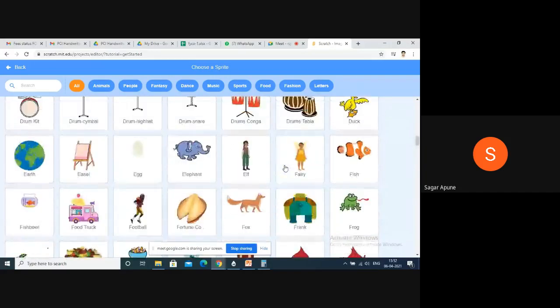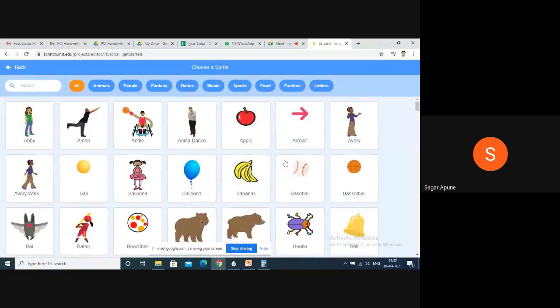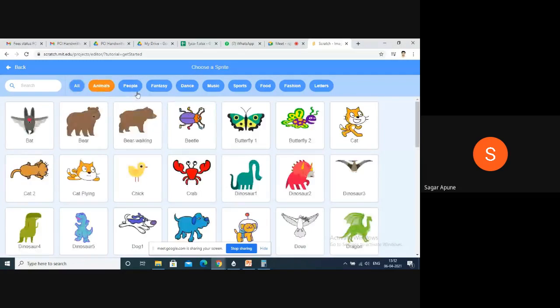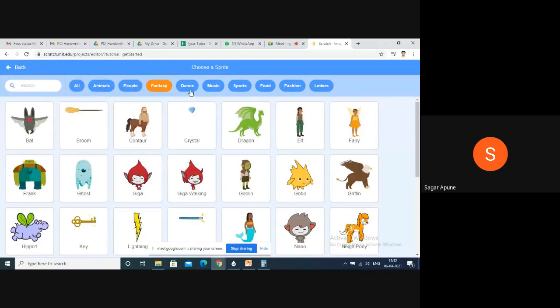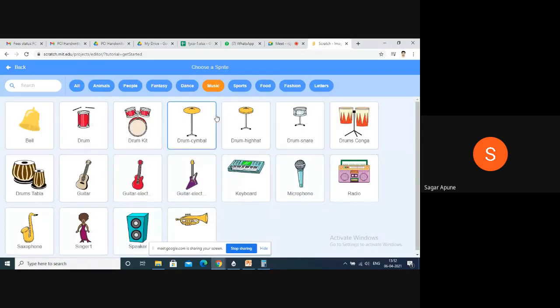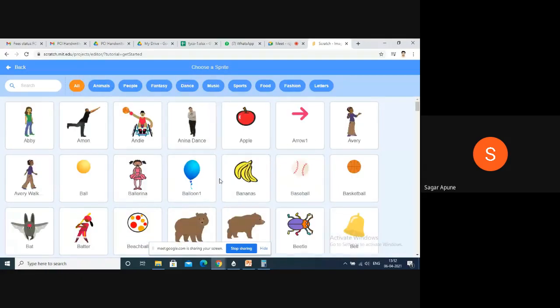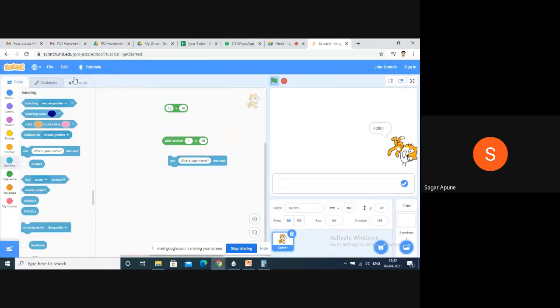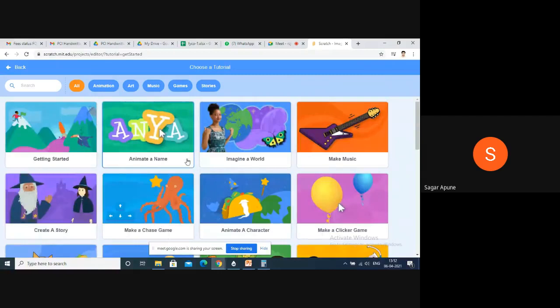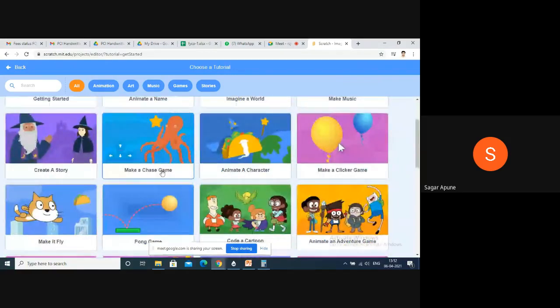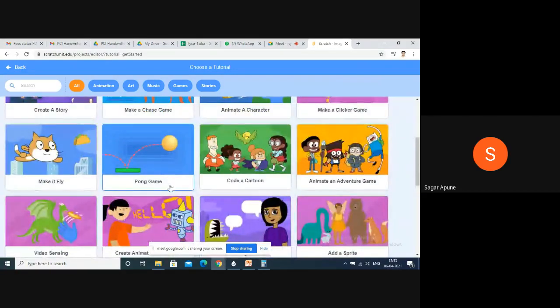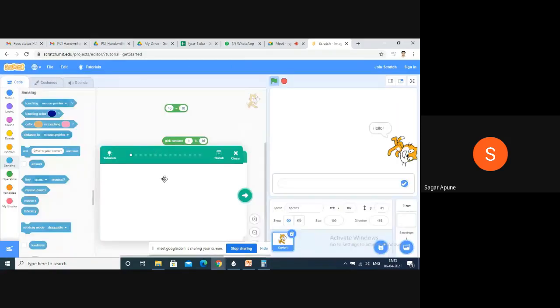You can create your own story also. Animals are available, people are available, fantasy, dance, music. You can create your own story. There are tutorials also available, right? Here is the tutorial menu. You can first visit the tutorial on how to make this so you can understand. Check this Pong game.